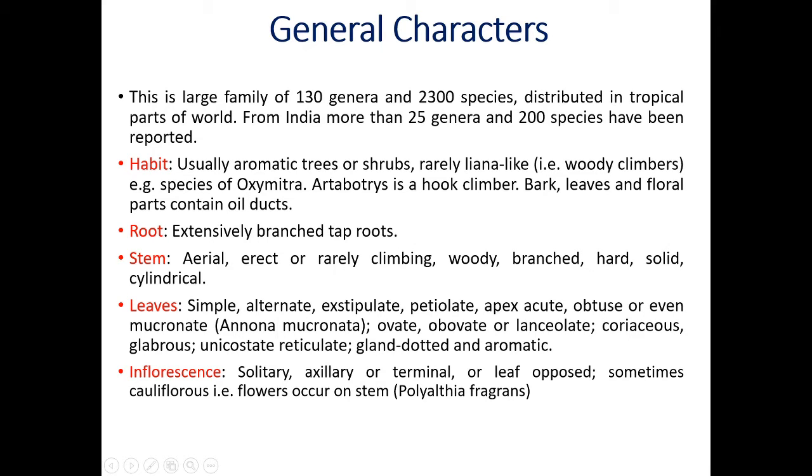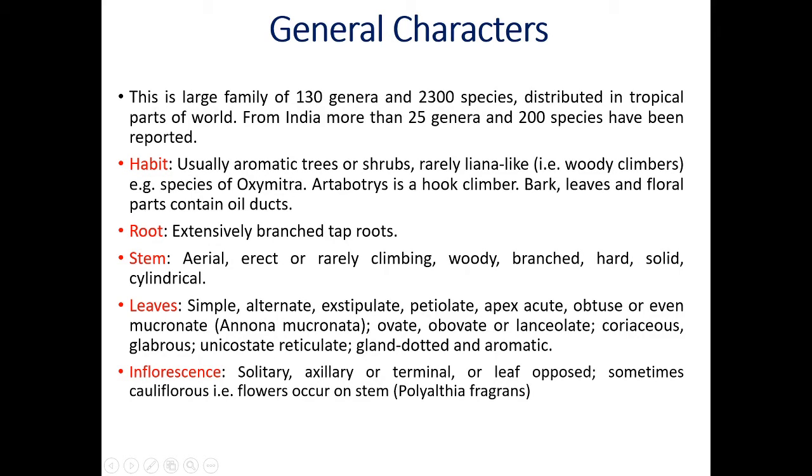There are two types of roots, tap roots and fibrous roots. Tap roots are present in all dicot plants and fibrous roots are present in all monocot plants. Tap roots arise from the radicle of the embryo, which continuously grows deeper and deeper into the soil by producing lateral branches. This is the meaning of tap roots.